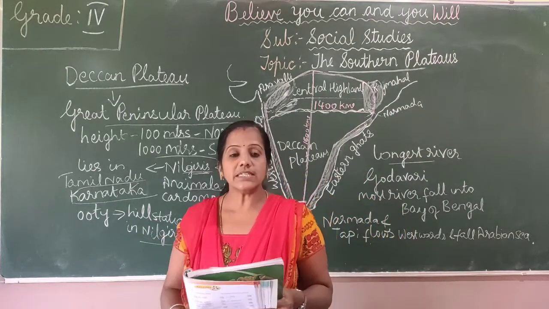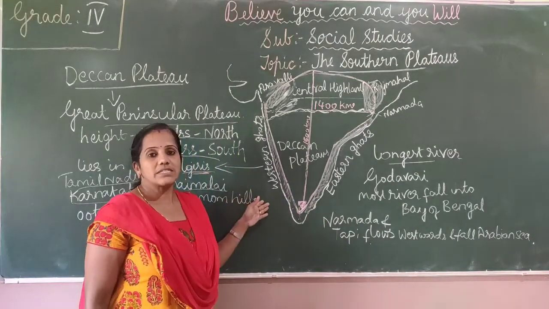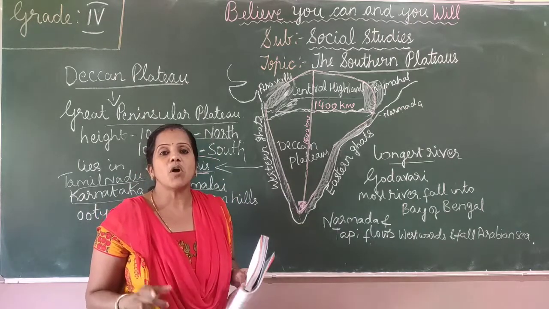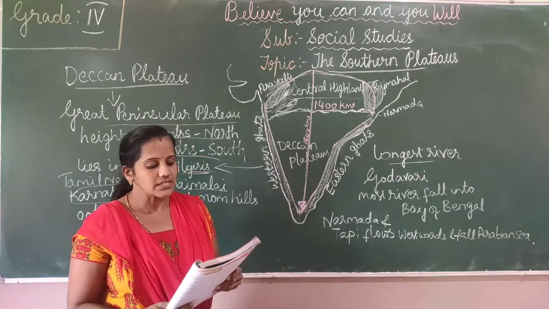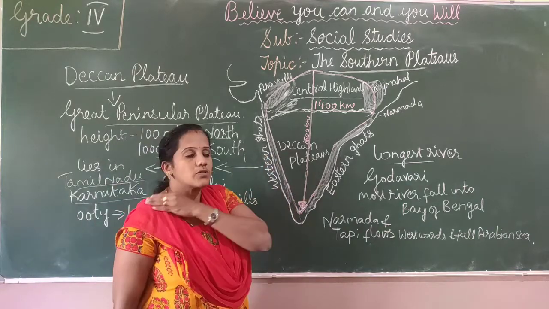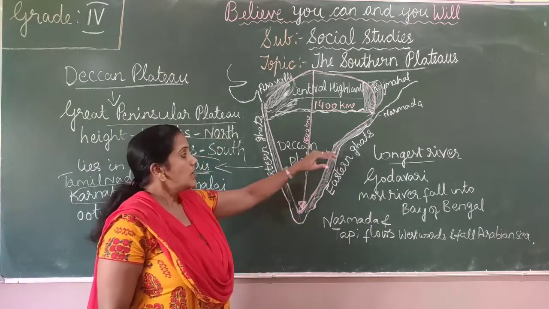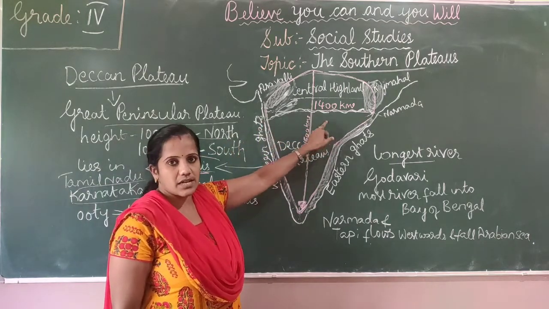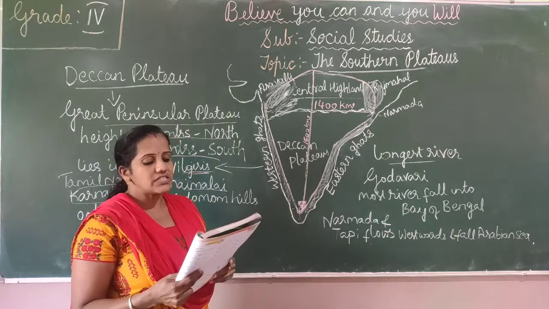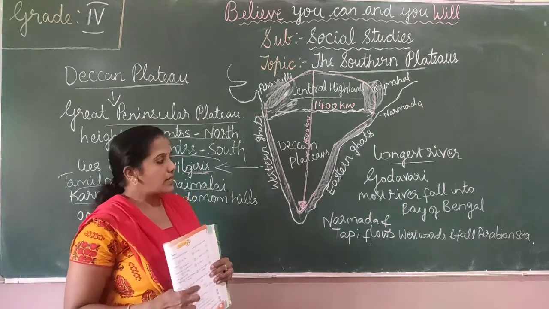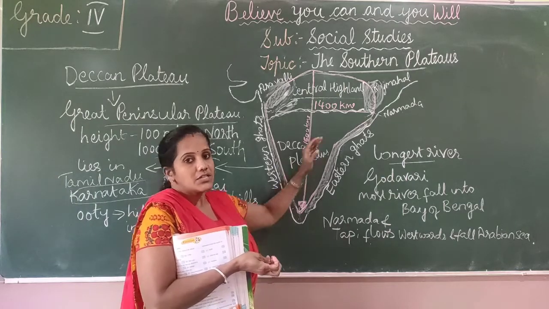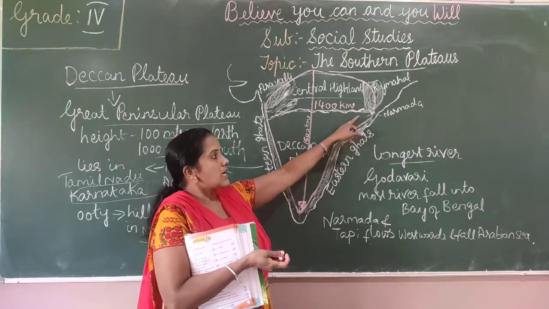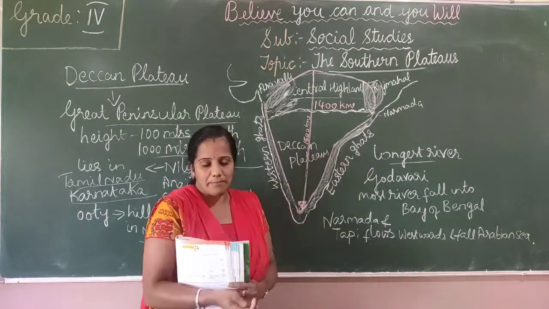So this was about the Western Ghats. Next are the Eastern Ghats. The Eastern Ghats are divided into small hill ranges by the rivers coming from the Western Ghats. And most of the rivers fall into the Bay of Bengal, which we have towards the east.